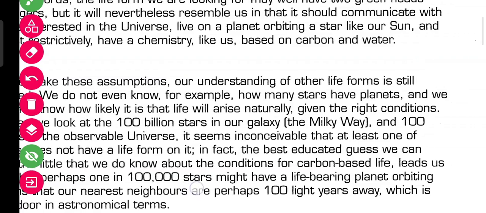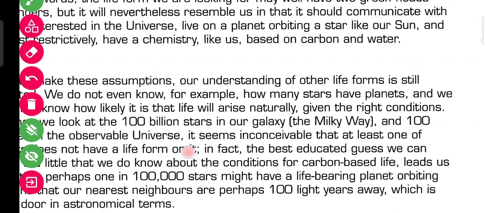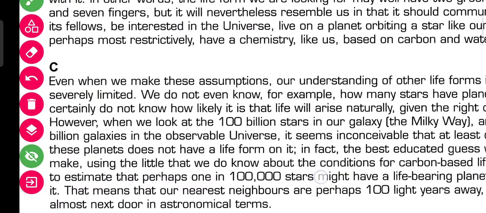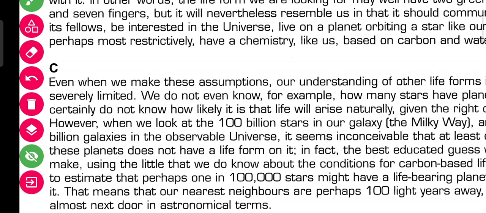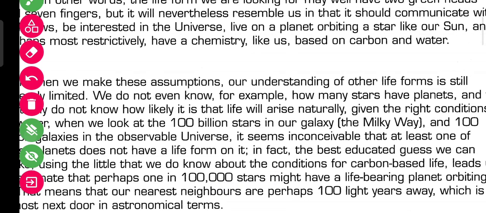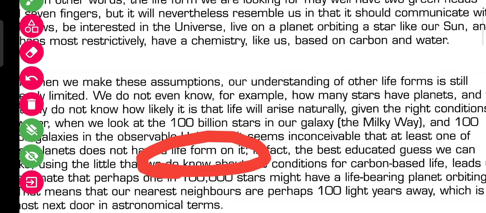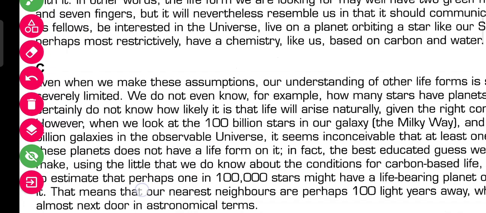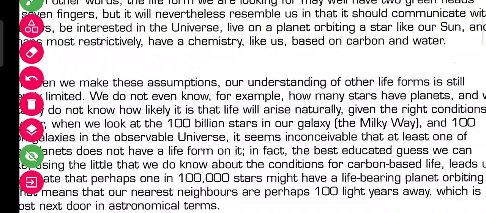Let's read from here. It seems inconceivable that at least one of these planets does not have a life form. Here it is life form, it is mentioned that based on educated guesses we can make using the conditions for carbon-based life.